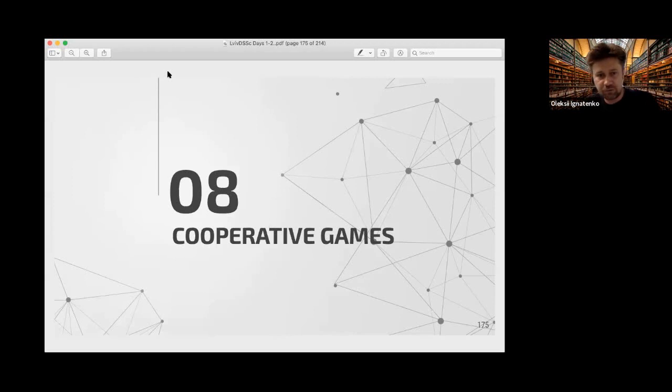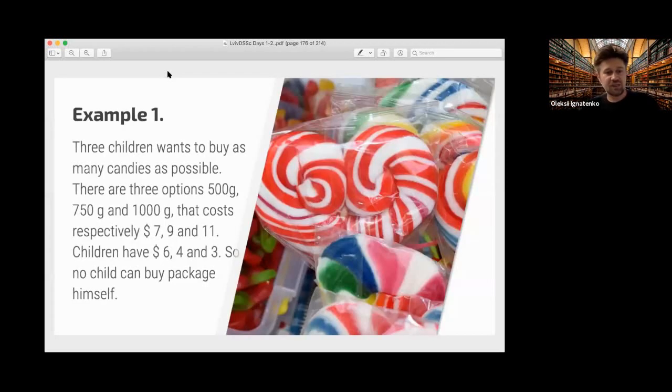So what do I mean? Let's consider an example. Three children want to buy as many candies as possible, and there are three options: you can buy a package of 500 grams, 750 grams, or 1 kilo. These packages of candies cost $7, $9, and $11.